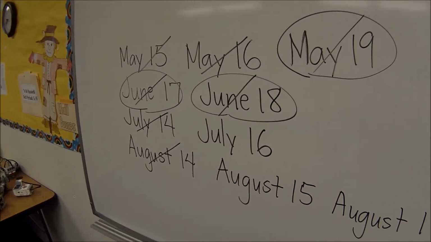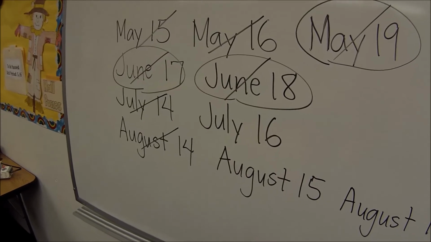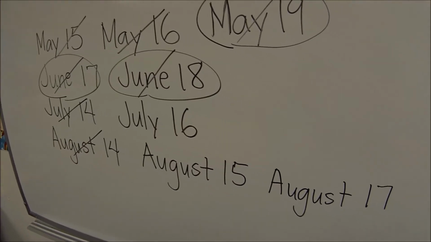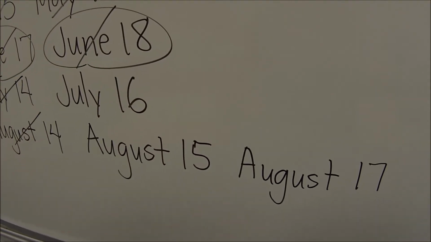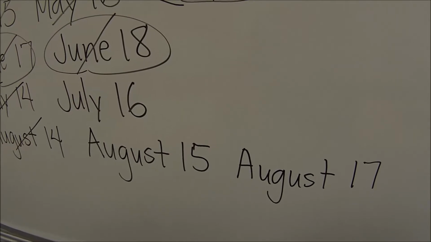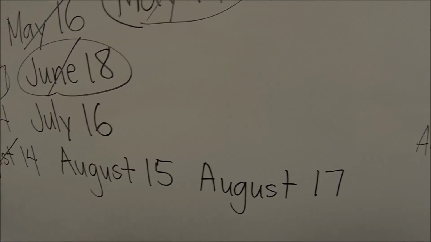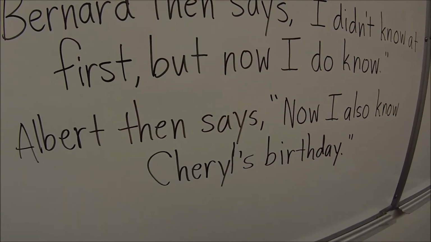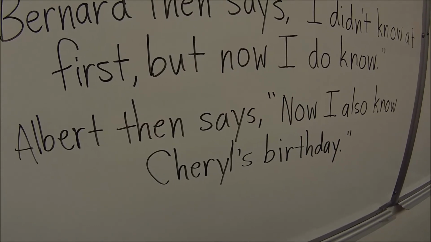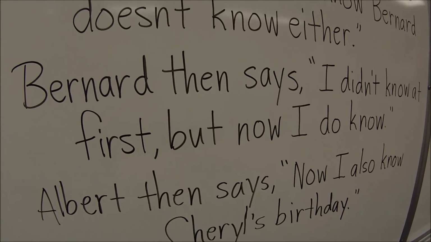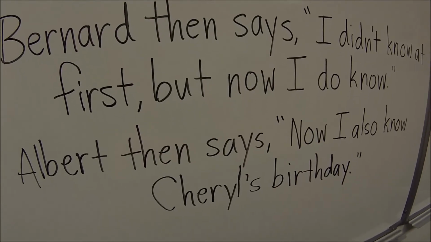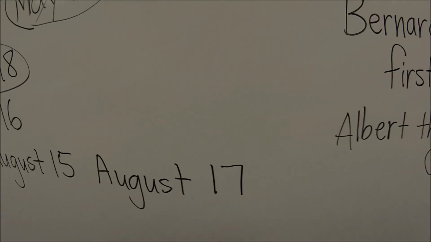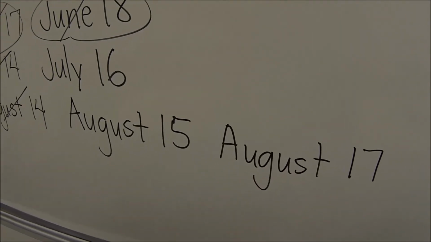Because again, there would be confusion if Bernard didn't know. So right now Bernard does know. So right now we can key in on these three dates. And they're the only ones that are left. And that will be taken care of with our last clue. Albert comes back and says, now I also know Cheryl's birthday. Okay, so it's kind of like Bernard's clue right now. There is now clarity from Albert. I now know.